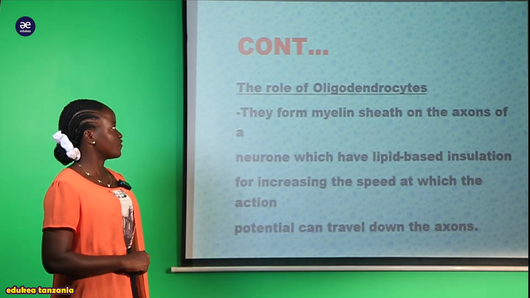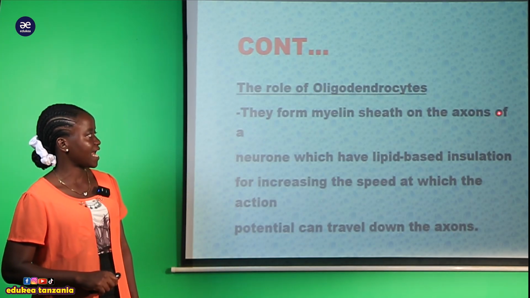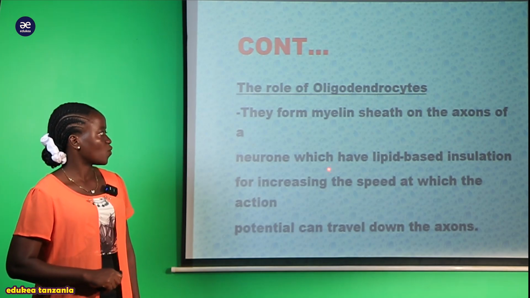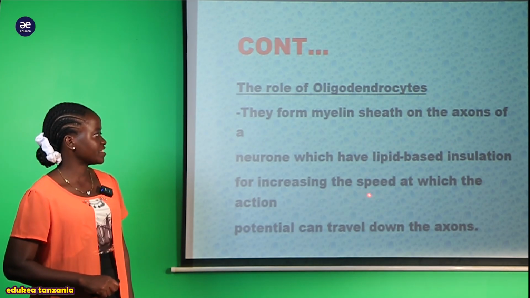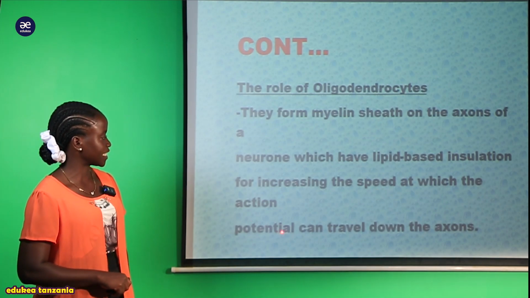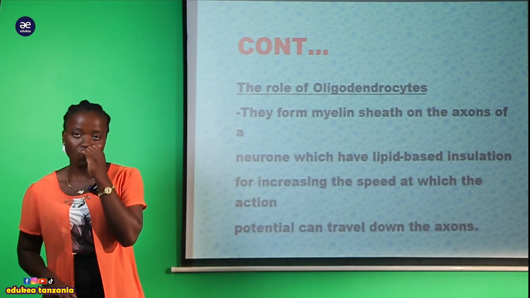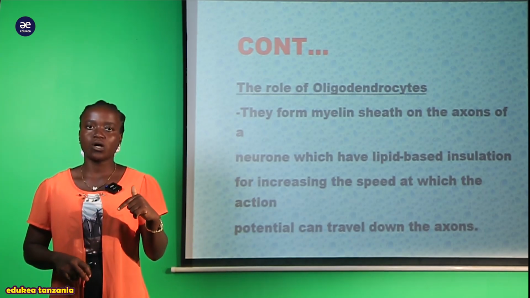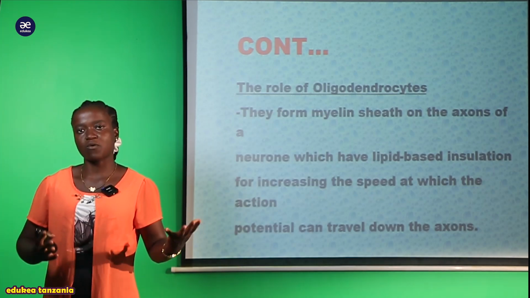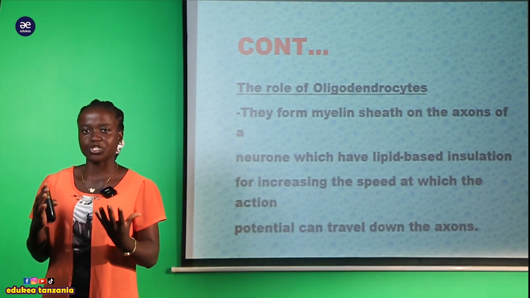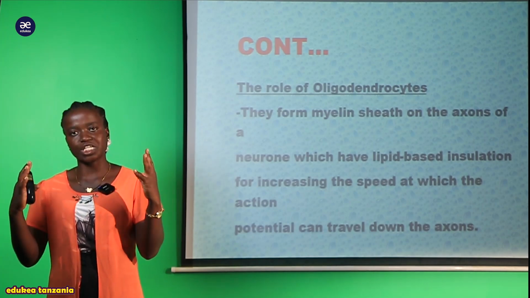The role of these oligodendrocytes is that they form myelin sheaths of the axon of a neuron, which have lipid-based insulation for increasing the speed at which the action potential can travel down the axon. Tunasema kwamba hii ambayo inaitwa oligodendrocyte ndiyo ambayo ni seli ambayo iko responsible kwa ajili ya kutengeneza myelin sheath. Remember, myelin sheath ndiyo ambayo ina cover ile axoni yote.